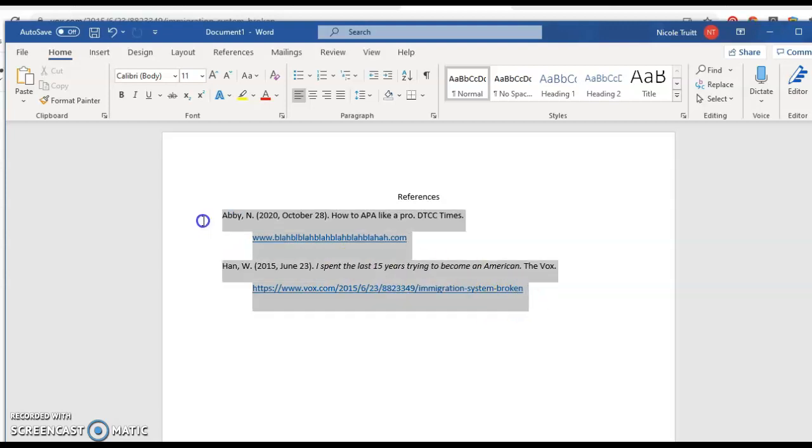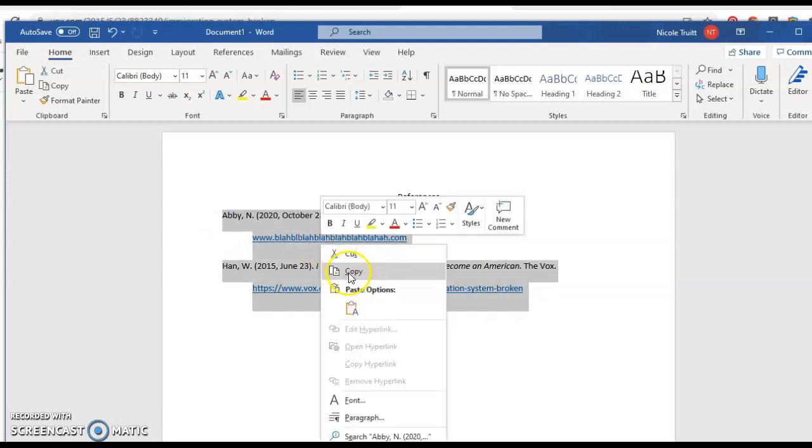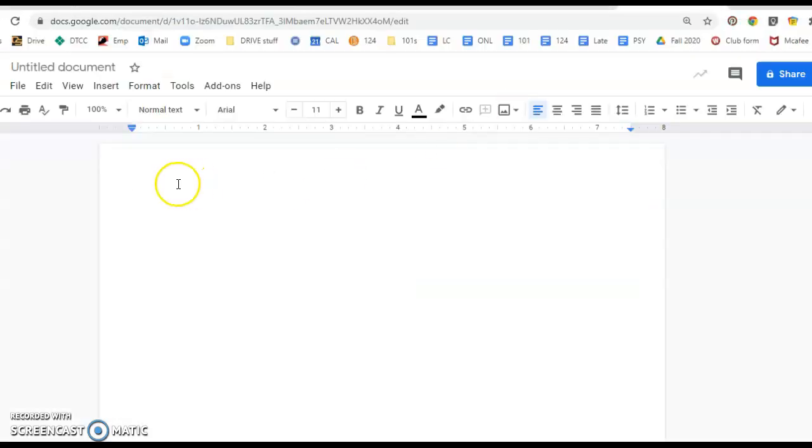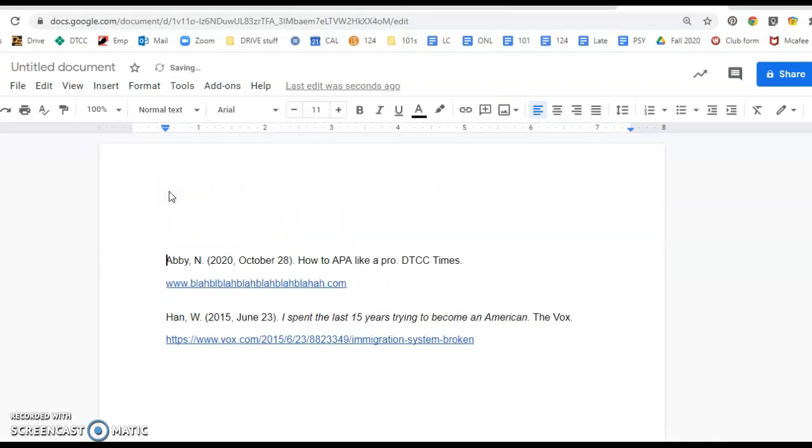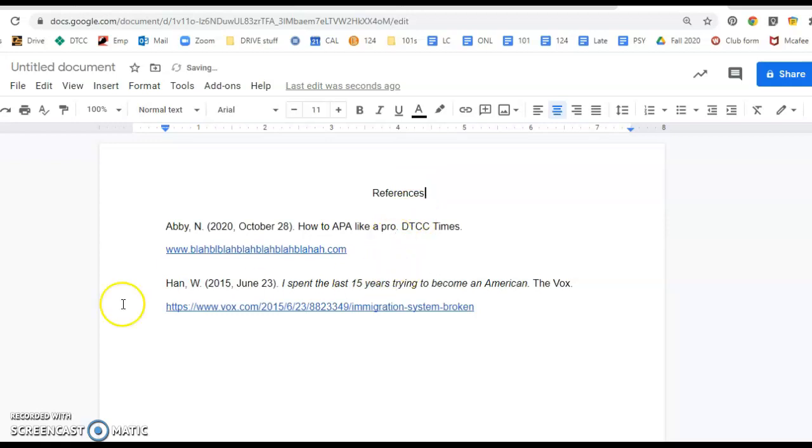I'm going to copy this very quickly, and I'm going to put it into a Google Doc because I want you to see how to format the hanging indent here. We'll start by making sure it says references at the top. We only need one line between the word references and the start.